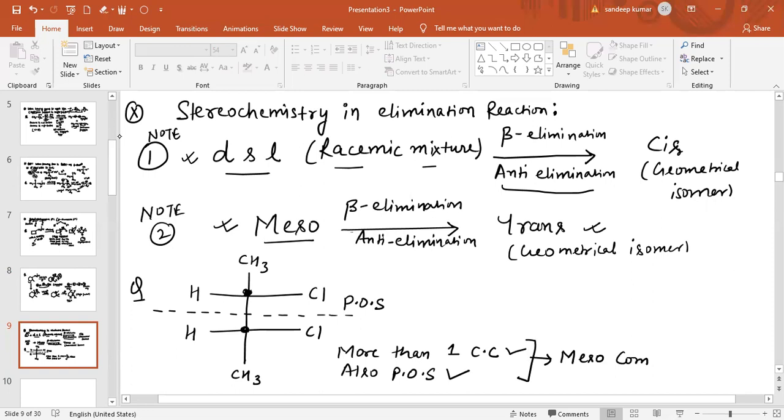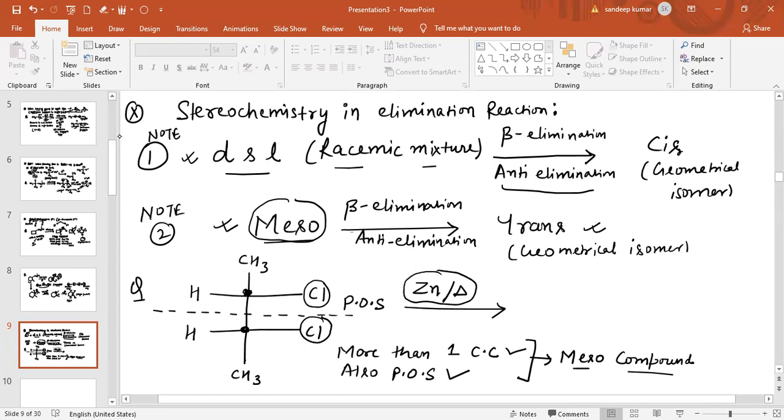Now what happens when there is reaction with zinc? Zinc is used for vicinal chlorine atoms. These two chlorine atoms are basically vicinal chlorine atoms. So when there is a meso compound, with the meso compound this zinc will basically do the beta elimination.